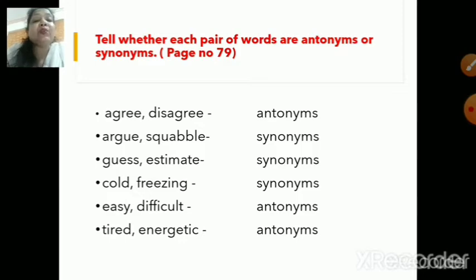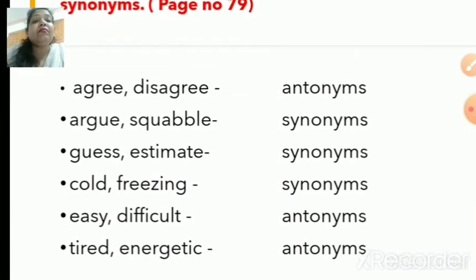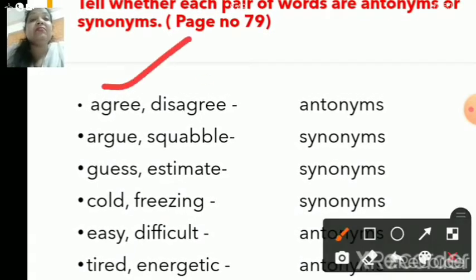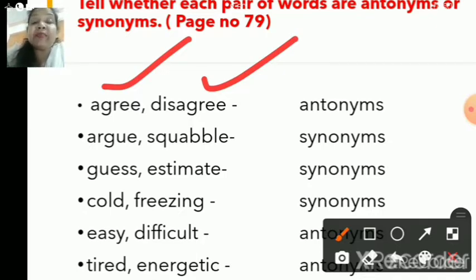Now, children, let us start with the first word. Okay, now the word is agree and disagree. As we know, children, agree means to have the same opinion about something, right? And what do you mean by disagree, children? To express a very different opinion. So both these words are actually opposite of each other. That means these words are antonyms, right?